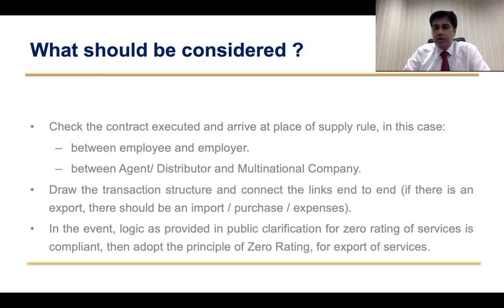Now, before we conclude, let's review the documents in various parts and the points which need to be checked from the contract executed and define the place of supply. These are the two pointers which we need to look at: the contract between employer and employee, who is an employer and employee in your case, and the agreement or the contract between the agent, distributor, and multinational company. So why is an agent or a distributor getting money from the multinational company? Is it for services to be deployed in UAE or is it for something else? These two angles are very important to arrive at the final conclusion of what we discussed.